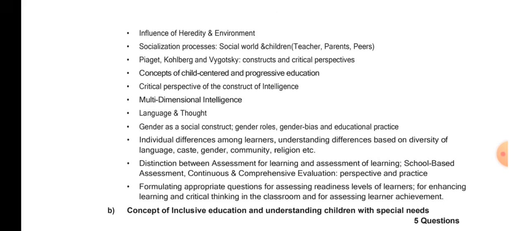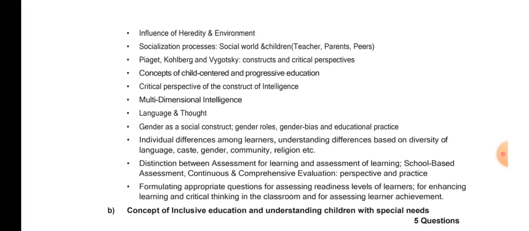Now, concepts of child-centered and progressive education. See, you also have to know what is child-centered education and what is teacher-centered education. Whenever we mention the word centered, the education should always be child-centered, which means the child should be the center of the education, which means we as teachers are teaching the child, right? So the child should be of utmost importance. All right, so this is what it means. It should never be teacher-centered, it should always be child-centered.